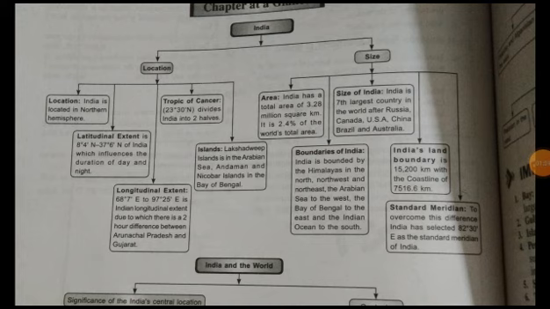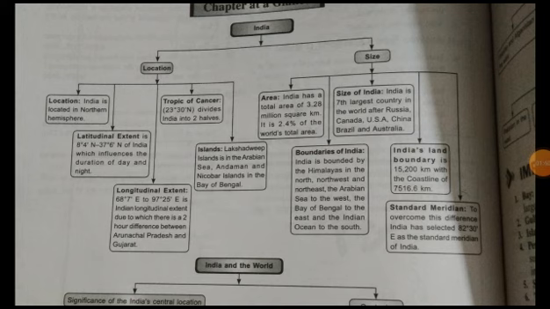Then the Tropic of Cancer, which is at 23 degree 30 minute north, divides India into two equal halves. It has significance because of this Tropic of Cancer, which is located on the 23 degree 30 minute north, dividing India into two halves. This is the importance of the Tropic of Cancer.